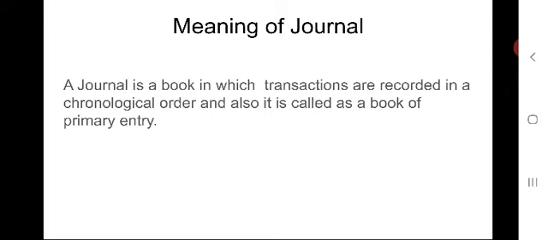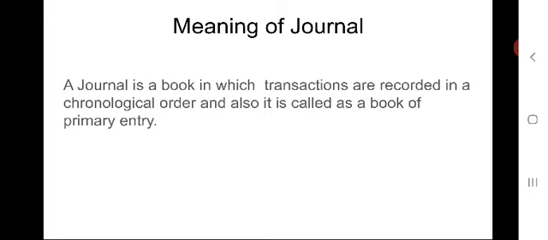When we analyze a transaction and confirm the debit and credit, these two accounts are to be recorded in this particular journal. Recording in the journal is a very important one.